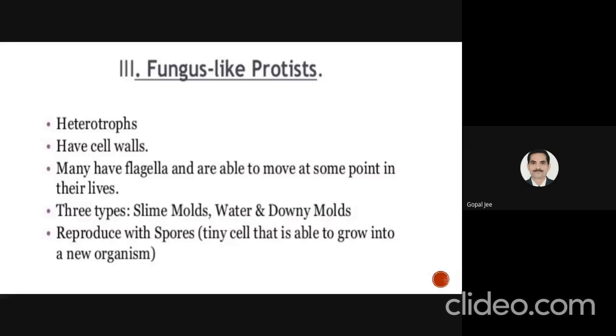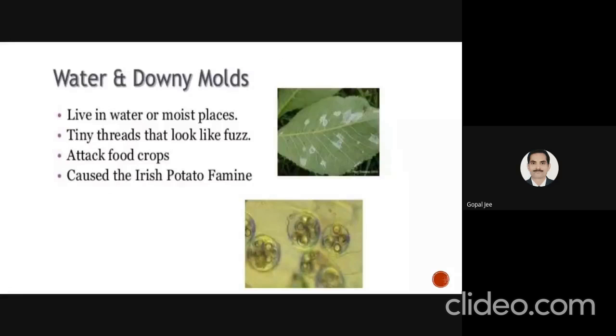These are the water molds and downy mildews. They are mainly found in water or moist places. They have tiny thread-like structures that look like fuzz. They attack fruit crops mainly and cause the Irish potato famine disease.